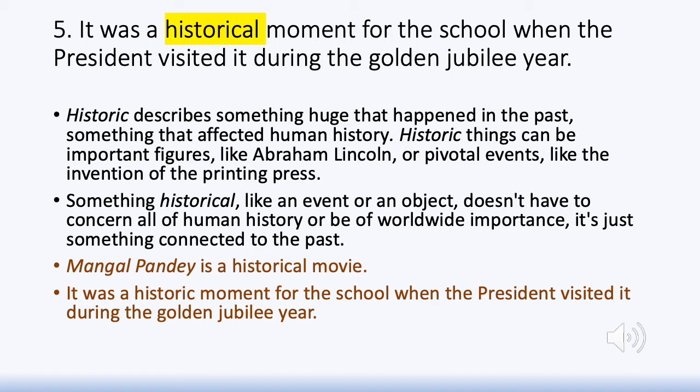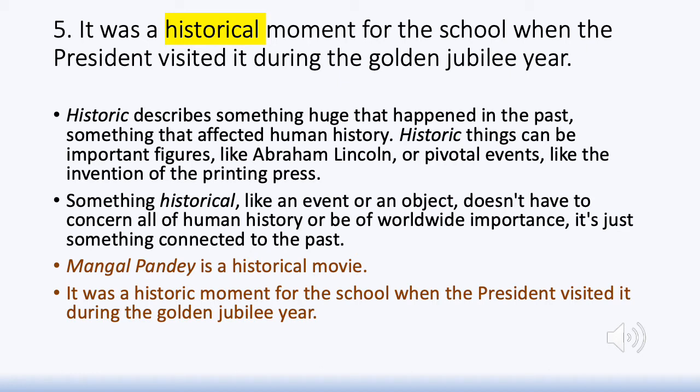Because it is a movie that deals with Indian history, that is set in the past of India. So you may call it a historical movie. You wouldn't call it a historic movie unless you want to say that it is a very, very significant movie and that it is a turning point. You may say Sholay is a historic movie. Sholay has nothing to do with history, but it is a very significant movie and it was in many ways a turning point in Indian cinema. Therefore, you may call it a historic movie, whereas Mangal Pandey is a historical movie.